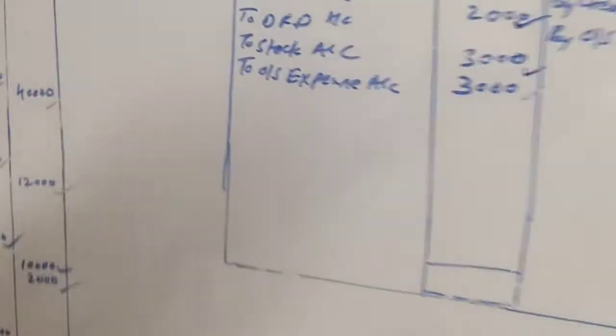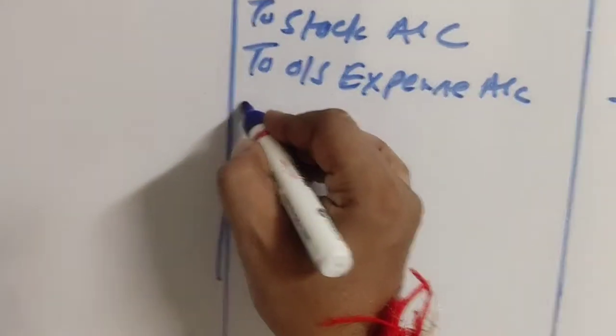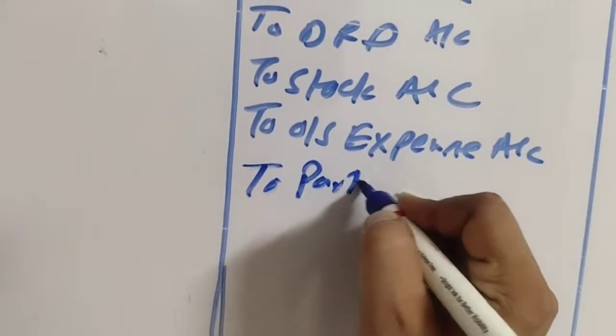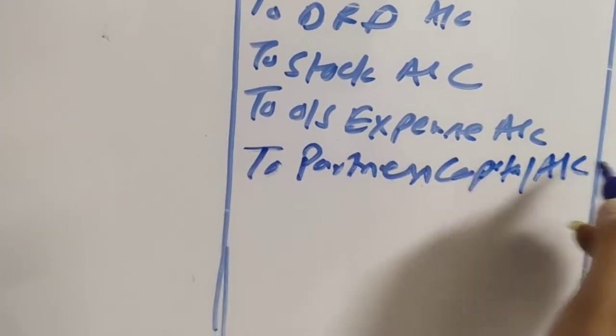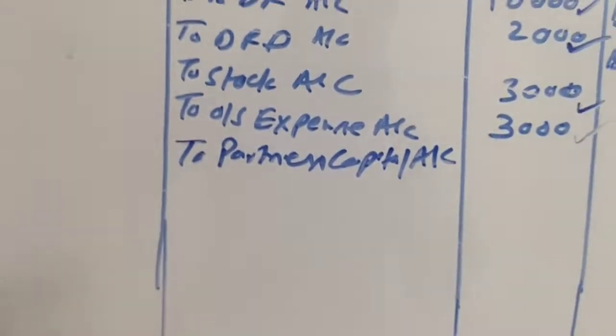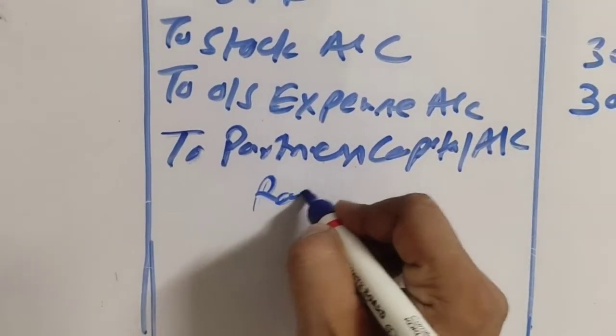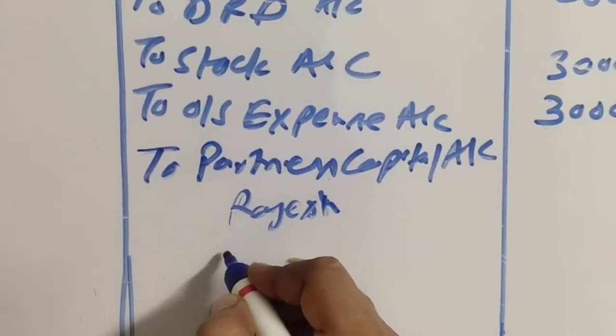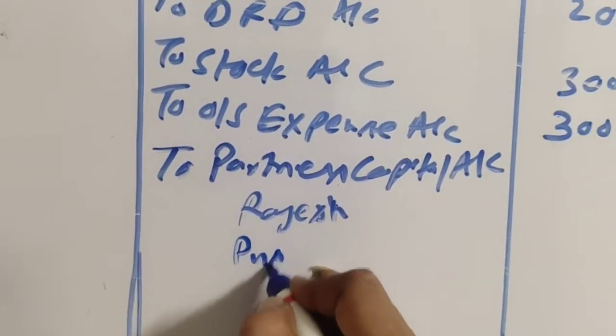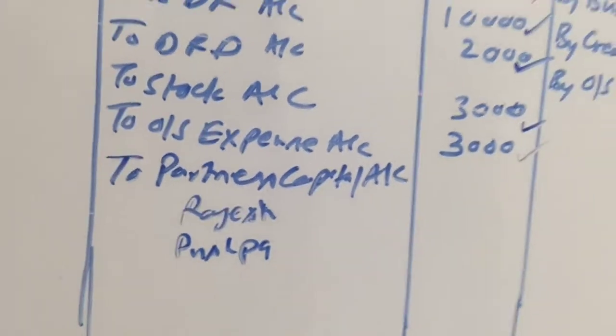So here the profit will be recorded like this: 1,42,000 to partners capital account, Rajesh, then Pushpa, and last Pratibha.